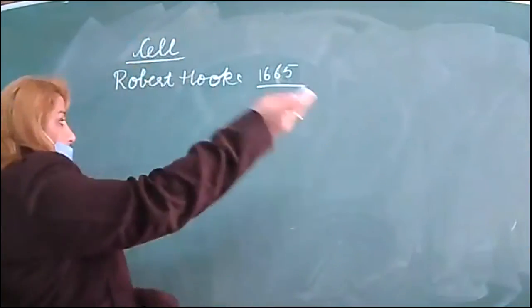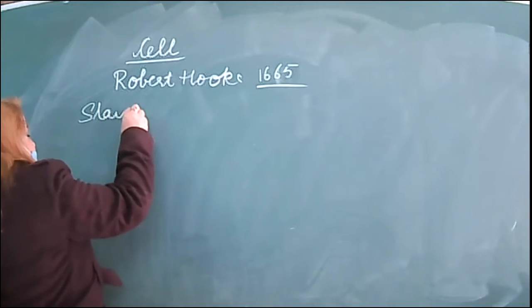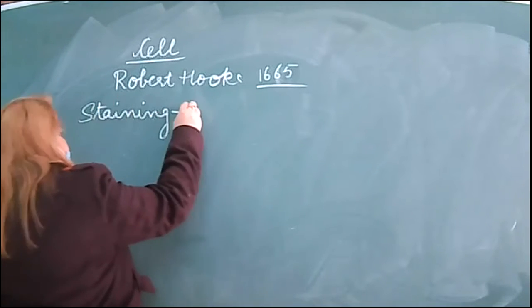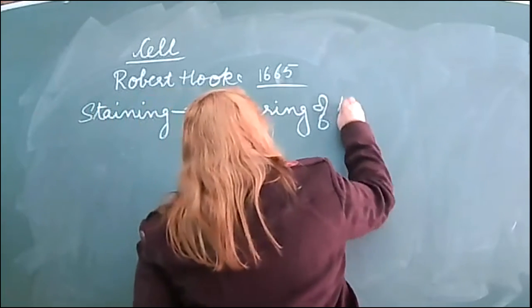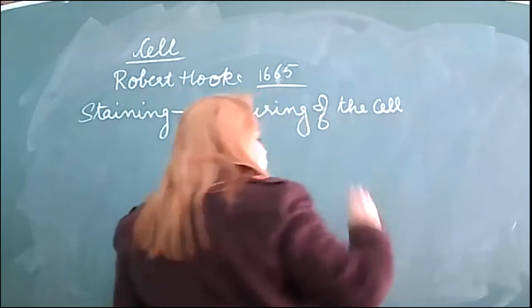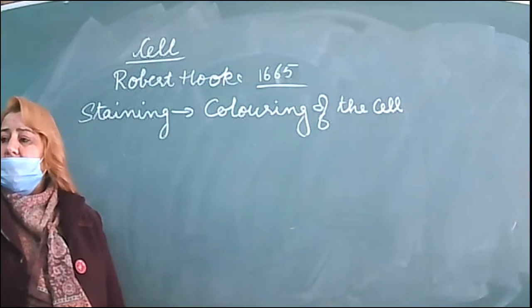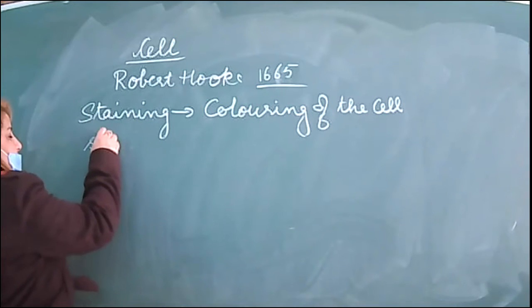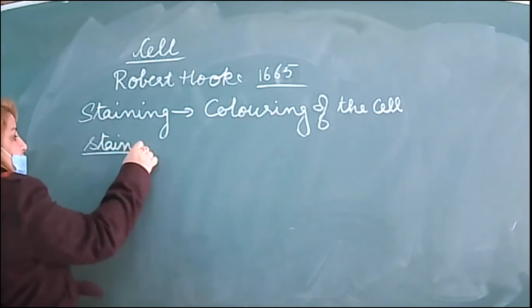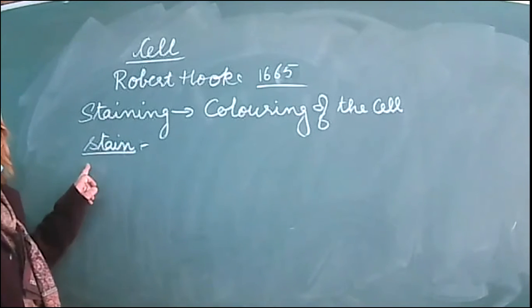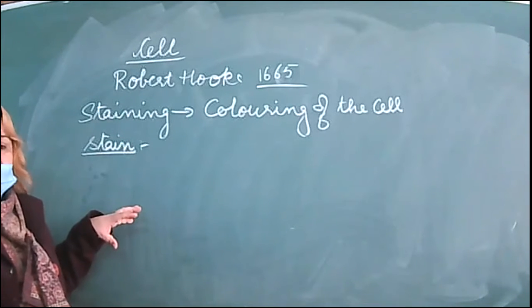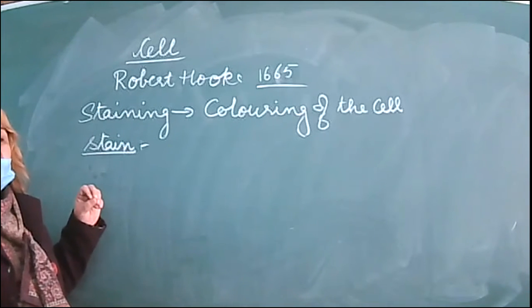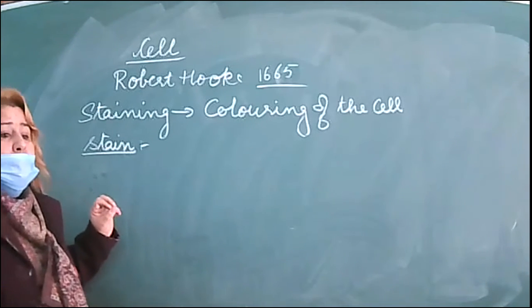Staining is coloring of the cell. For staining, that means coloring of the cell, we need some stain, some color or dye. What is a stain? The color or the dye used to see the details of the cell, the internal structures. That is what we call a stain.